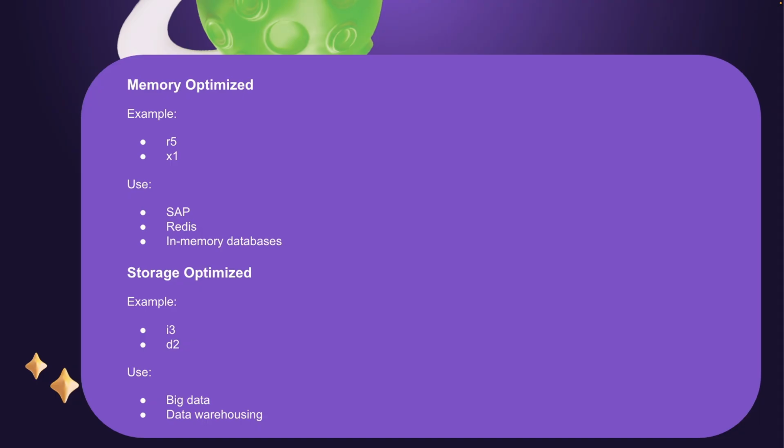And the last one, storage optimized. You can see i3, and we have D2. In the D series, we get instance store as well, which works as a cache in the server. So this is the storage optimized instance type. And you can see the use cases: we can use it with big data and data warehouses. So let's move to the next question.